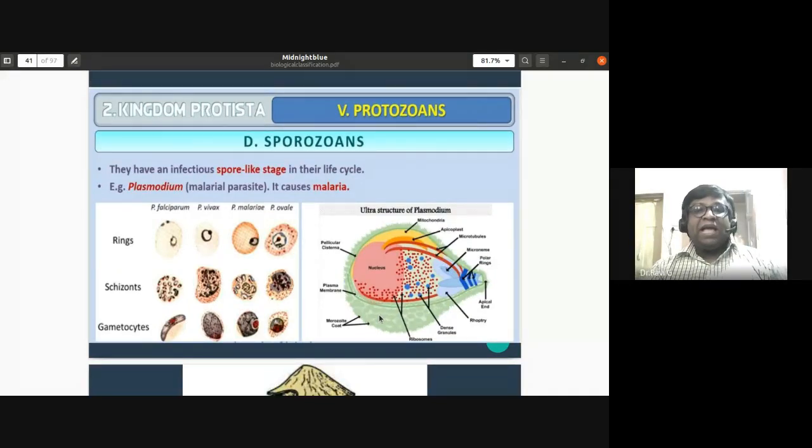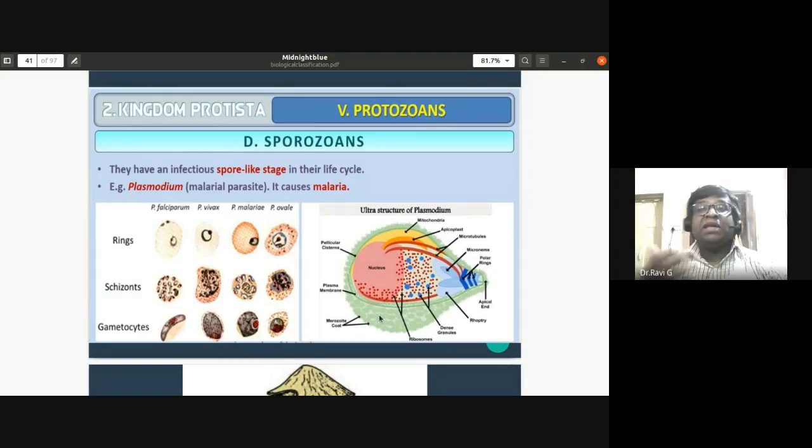Then we have the sporozoans. See, the sporozoans, I've told you, they are non-motile. They have an infectious spore-like stage in their life cycle. Example, Plasmodium vivax, the malarial parasite. It causes malaria. So this Plasmodium vivax is the pathogen, and it is a sporozoan protozoan. They are non-motile, and the mosquito just spreads this. It is a transporting vehicle. So the mosquito spreads malaria from an infected person to a healthy person.